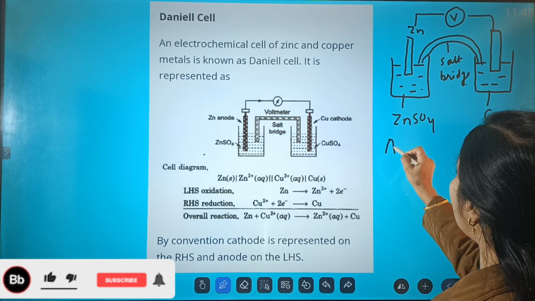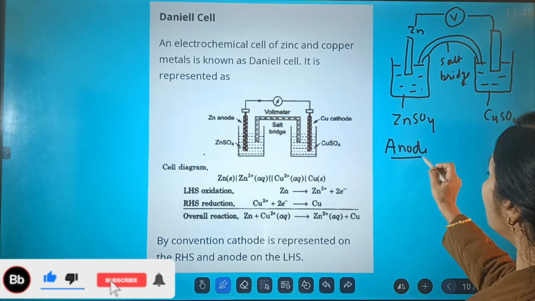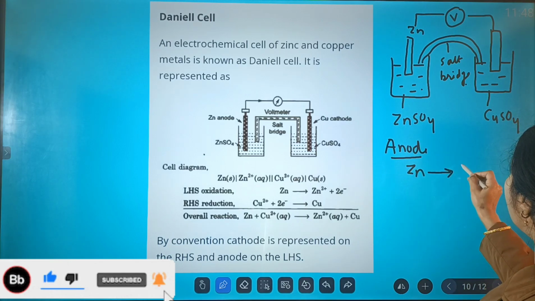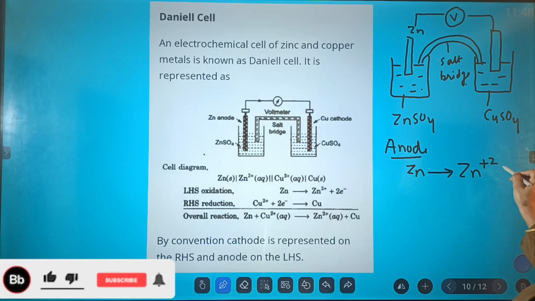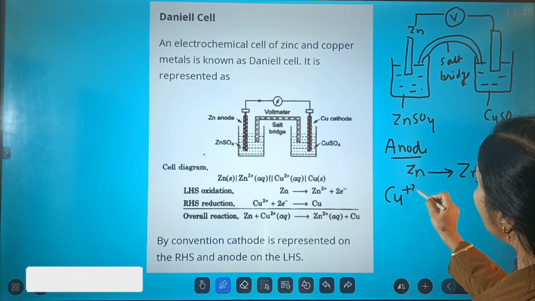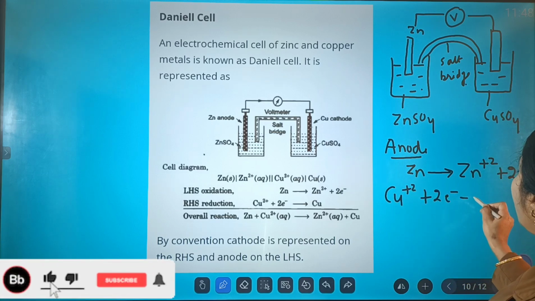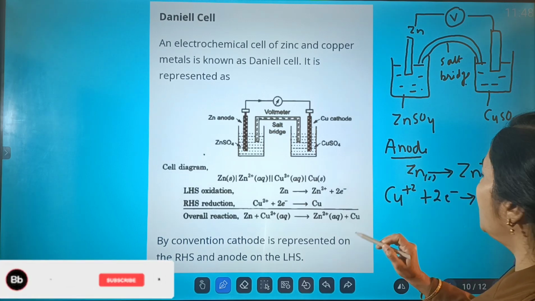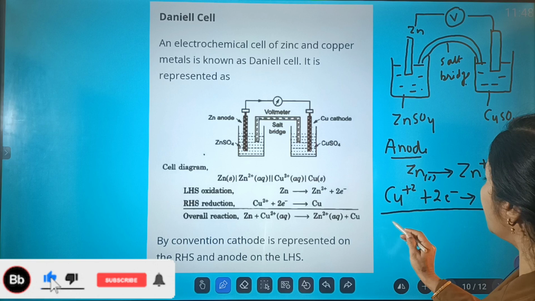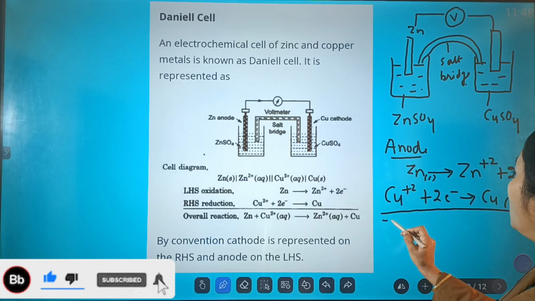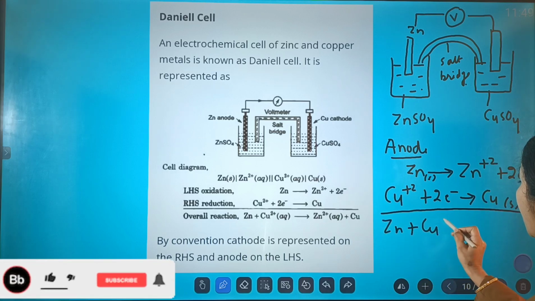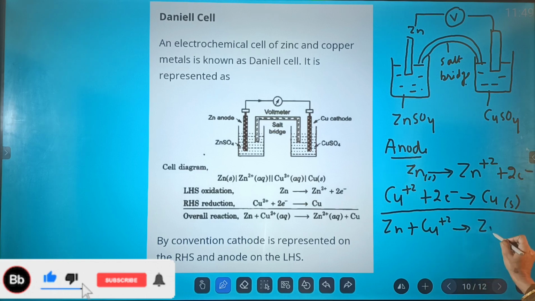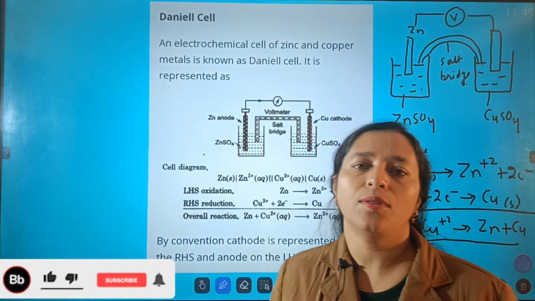As I have told you, at the anode oxidation will occur, so here zinc will get oxidized and release two electrons. These two electrons will be gained by the copper ion and it will get converted into copper. If we add these two reactions, that is oxidation and reduction, we get the redox reaction. That's very simple. Try to practice it on your own.